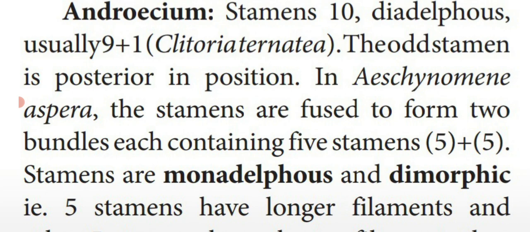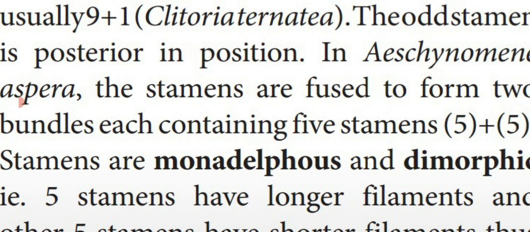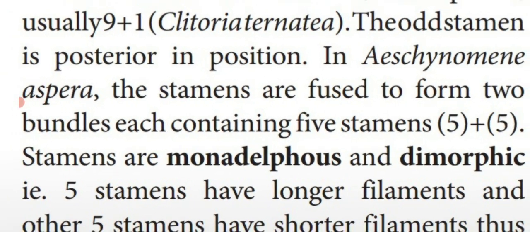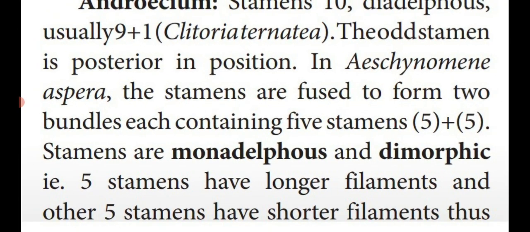Usually in Clitoria, the arrangement is 9+1. The odd stamen, that means only 1 stamen which is separately located, is posterior in position. In another plant, Aeschynomene aspera, the stamens are fused to form 2 bundles containing 5 stamens each, 5+5.